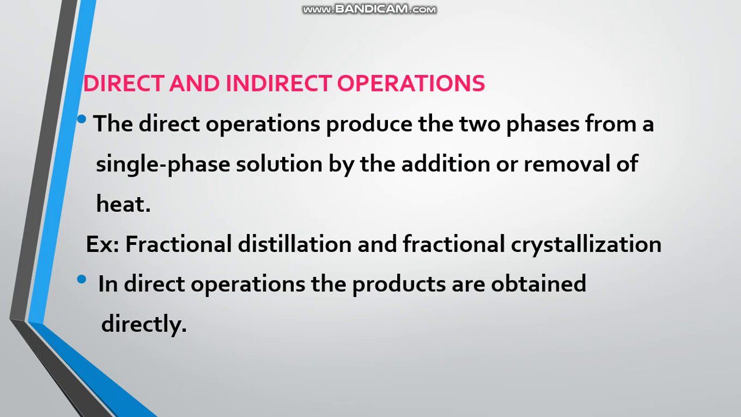Then direct and indirect operations. The direct operations produce two phases from a single phase solution by the addition or removal of heat. Example, fractional distillation and fractional crystallization. In direct operations, the products are obtained directly.